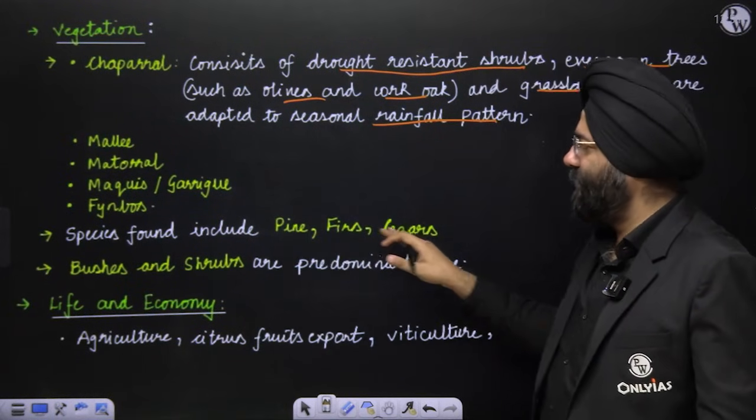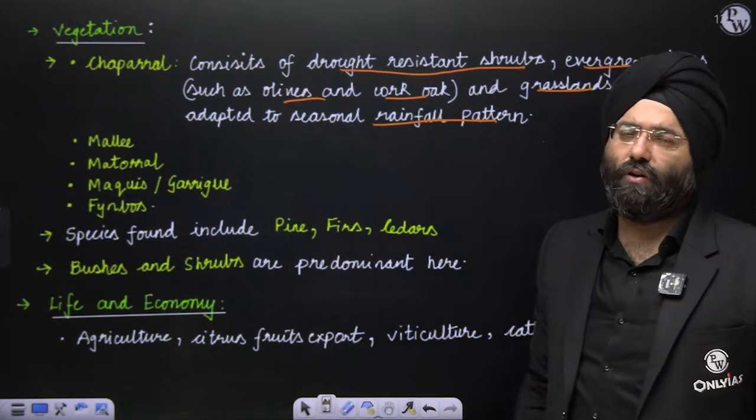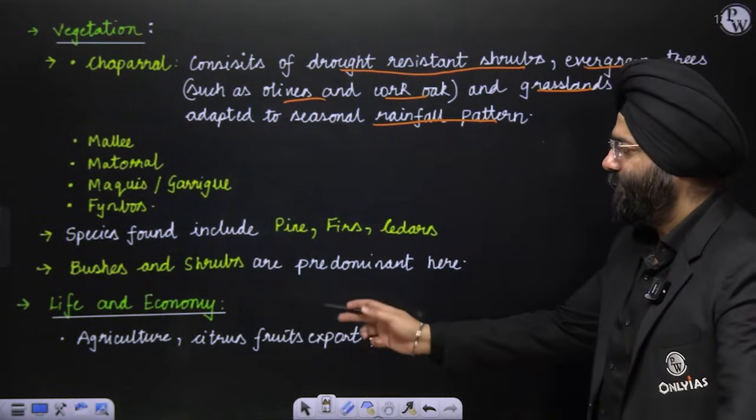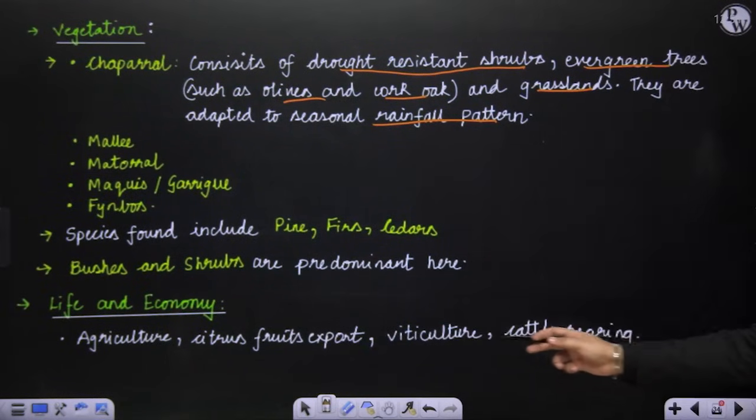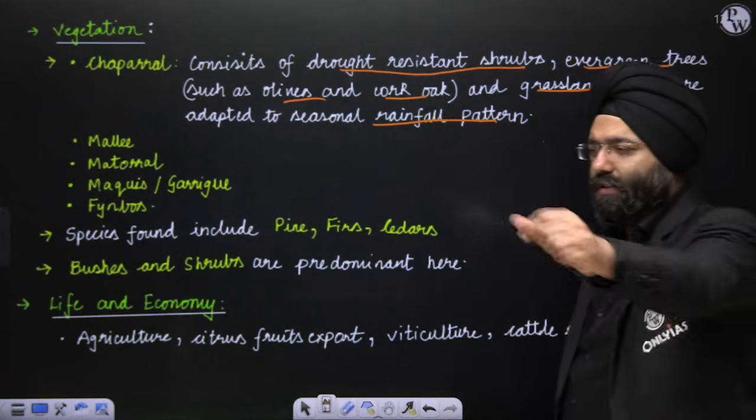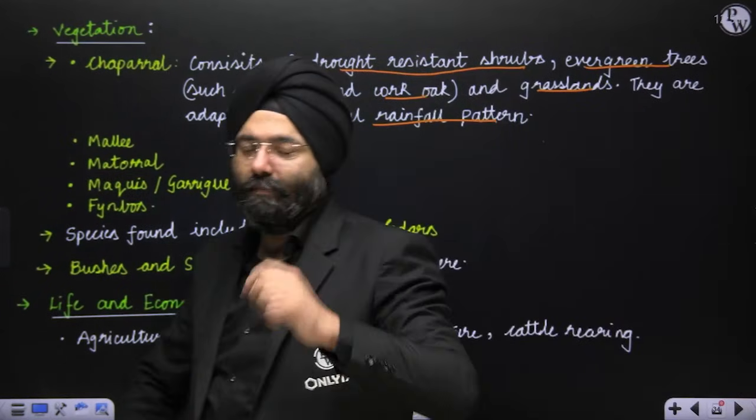Species like pine, fir and cedars are also found. Bush and shrubs again are very common or predominant over here. Life and economy, agriculture, citrus fruit export, viticulture and cattle rearing. Please remember, these are regions which are very famous for wine.